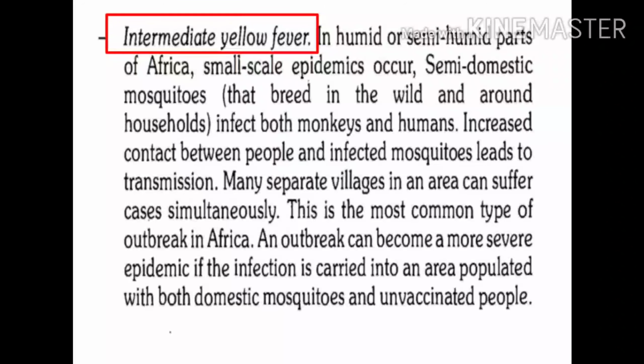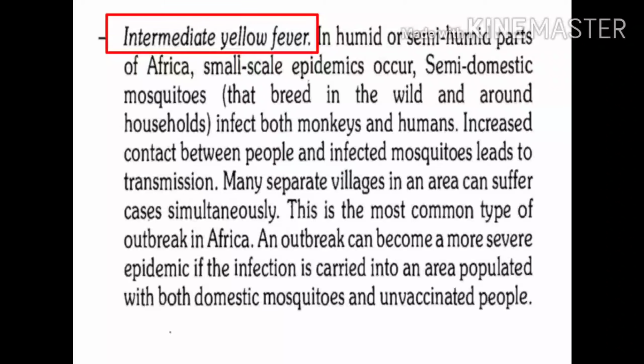In this cycle, semi-domestic mosquitoes are infected. Semi-domestic mosquitoes are those which breed in forest areas and also around household areas. Such semi-domestic mosquitoes infect monkeys as well as humans.